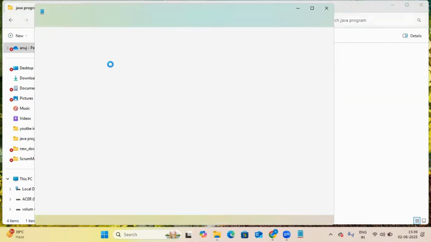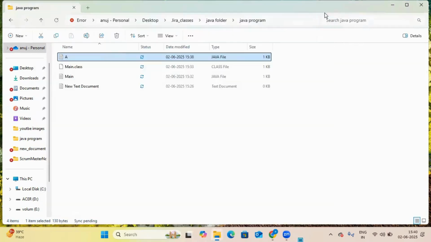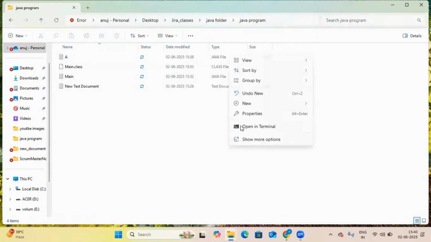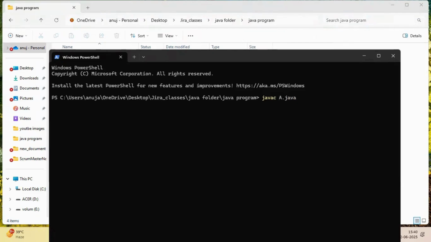Now what we will do is simply press Enter, and Control plus S to save. Okay. Now, in the command prompt, type javac A.java and press Enter.